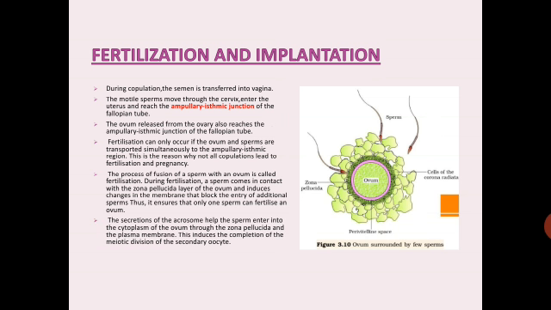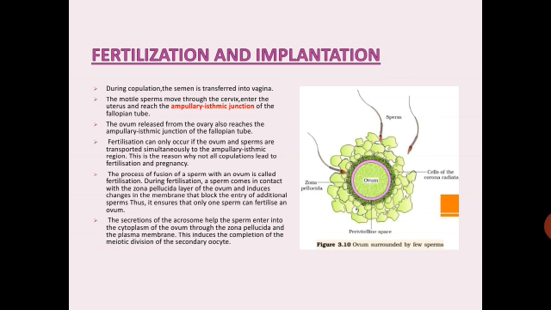The secretions of the acrosome, if you remember the structure of the sperm, at the anterior end, at the tip, it has the acrosome, which helps the sperm enter into the cytoplasm of the ovum through the zona pellucida and the plasma membrane. This induces the completion of the meiotic division of the secondary oocyte. So here the secondary oocyte is completing its meiotic division at this particular stage.